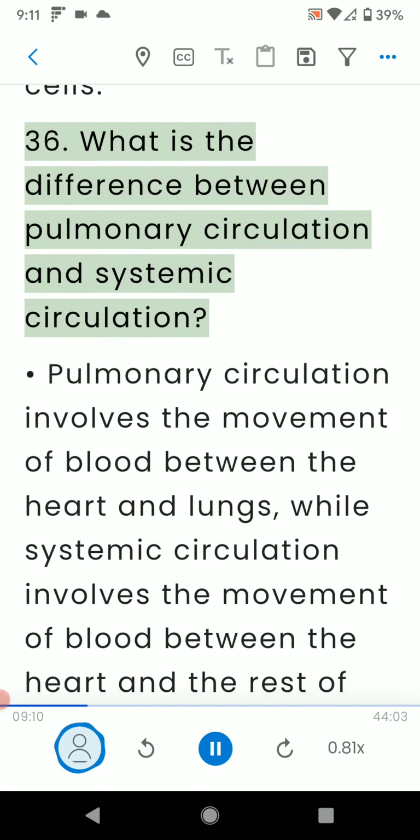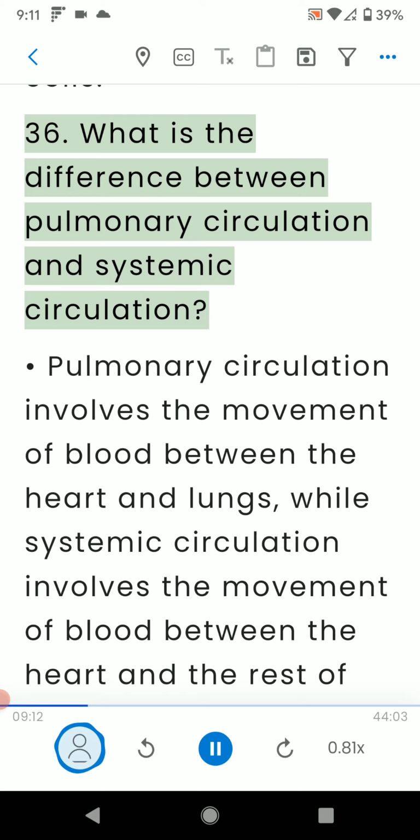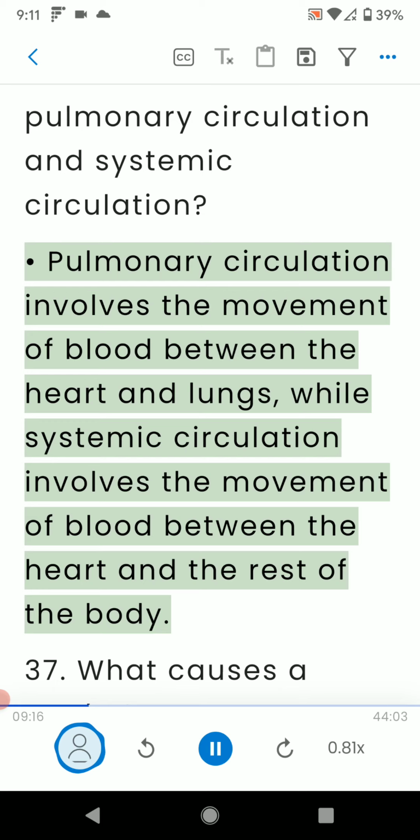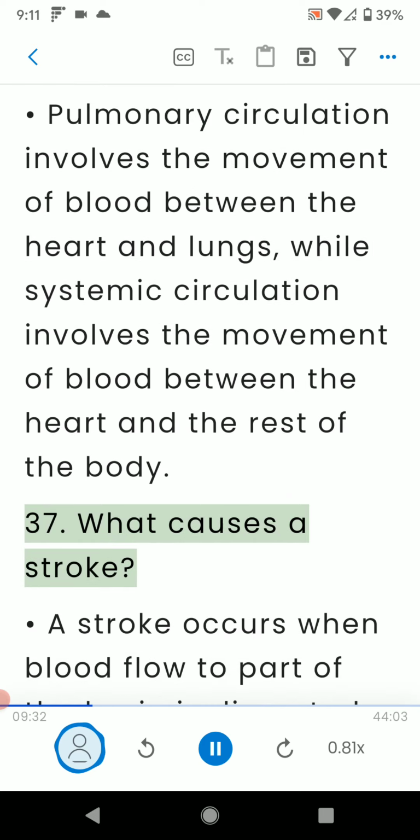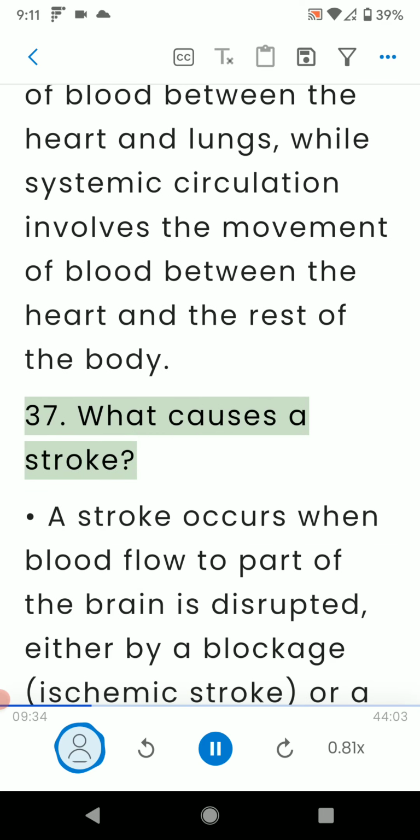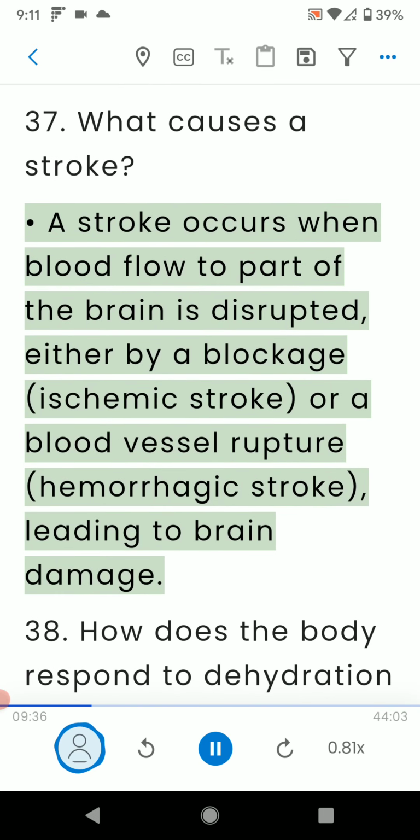36. What is the difference between pulmonary circulation and systemic circulation? Pulmonary circulation involves the movement of blood between the heart and lungs, while systemic circulation involves the movement of blood between the heart and the rest of the body. 37. What causes a stroke? A stroke occurs when blood flow to part of the brain is disrupted, either by a blockage or a blood vessel rupture, leading to brain damage.